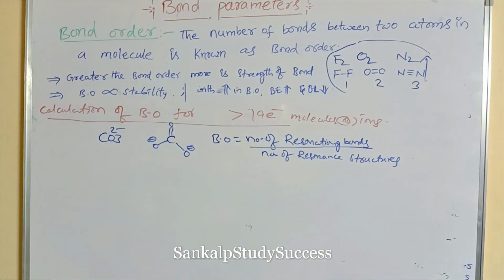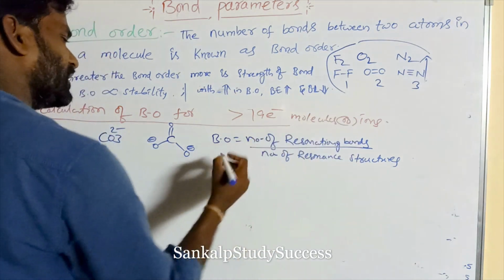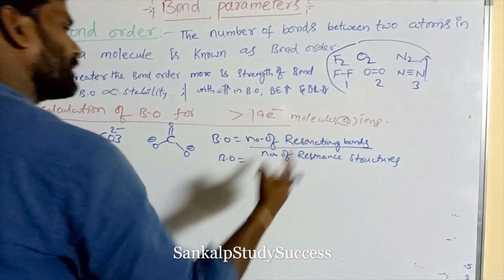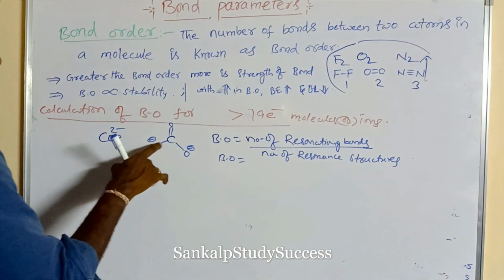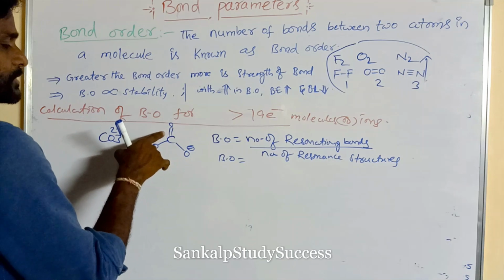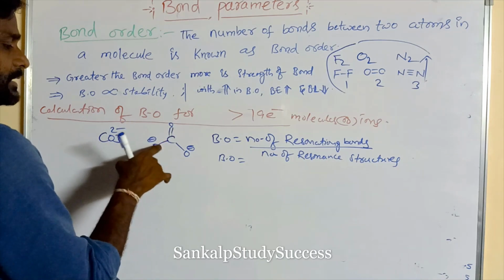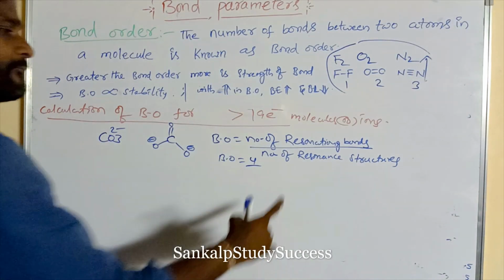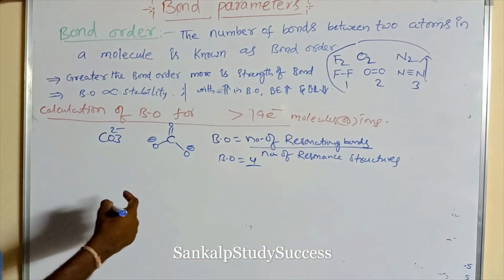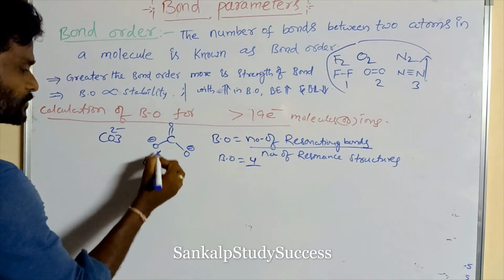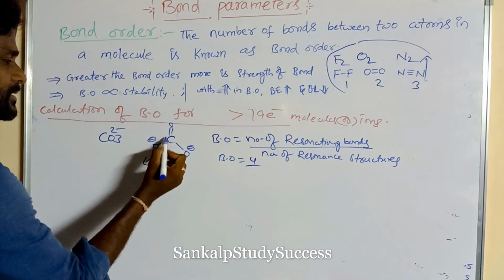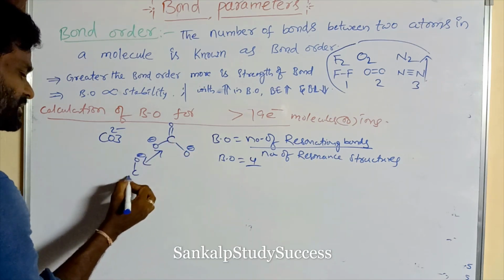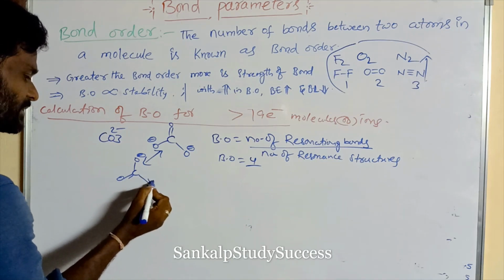This is the one trick, one formula. Now, the number of resonating bonds: how many bonds does it contain? 1 2 3 4, so there are a double bond and two single bonds, 4 bonds, divided by the number of resonance structures. The double bond can be written in another place: C single bond O minus, double bond O minus.